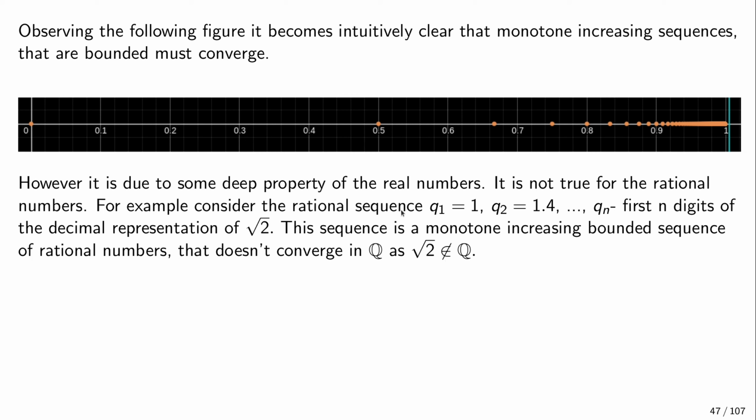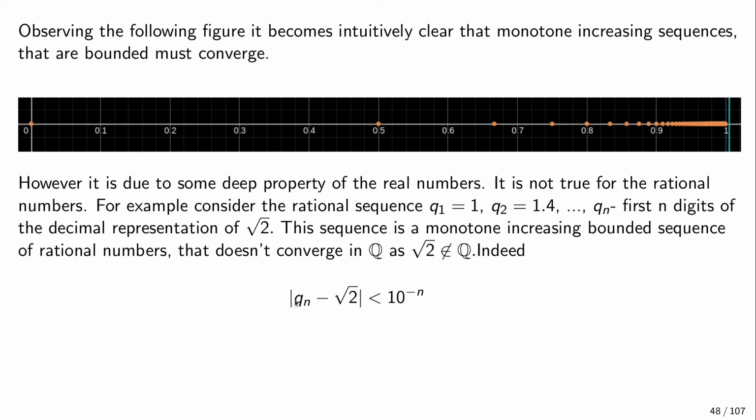So this sequence, if we were to consider it as a sequence in Q, does not converge in the rational numbers, as the limit of the sequence is not a rational number. And this is a very important point, because to prove this for the real numbers, we'll have to use some crucial, essential property of real numbers that distinguishes them from the rational numbers, right? And so let us prove indeed that this sequence of real numbers converges in the real numbers.